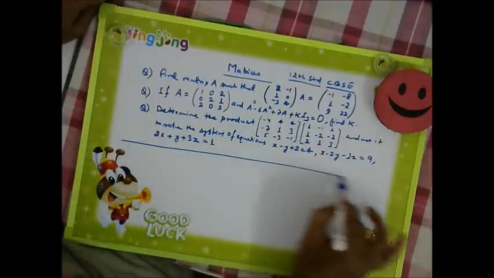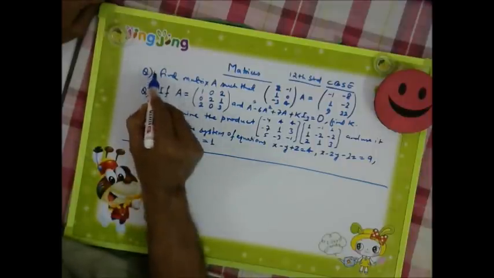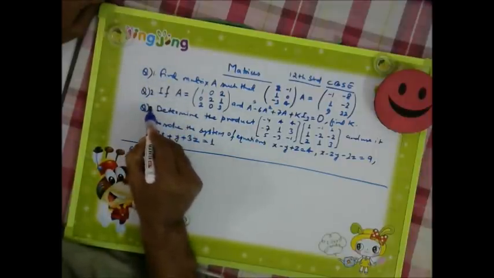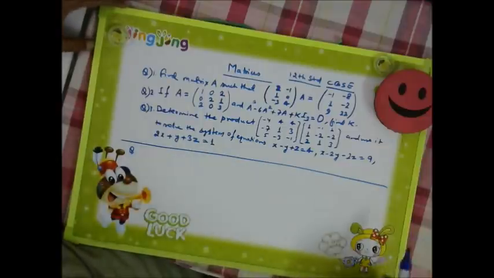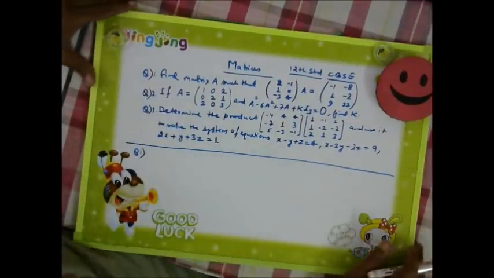So this is question 1, 2, 3. Step by step we will solve all the questions. Let us solve question number 1 first.